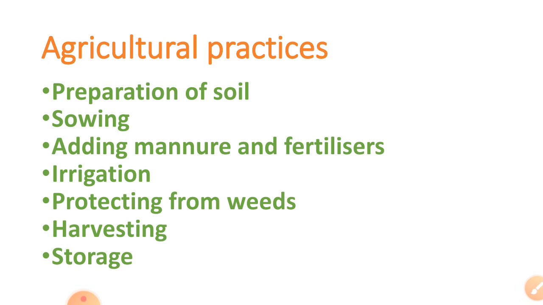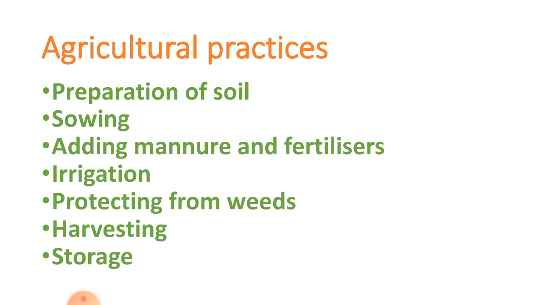These are called basic practices of crop production, or agriculture practices. The various steps performed by the farmer to produce a good crop are called basic agriculture practices.